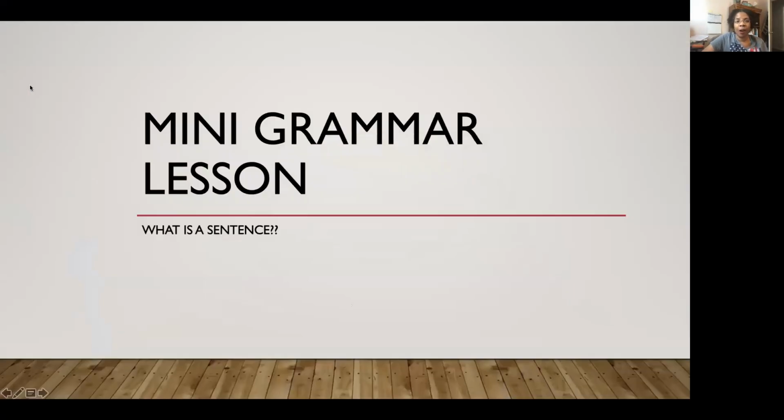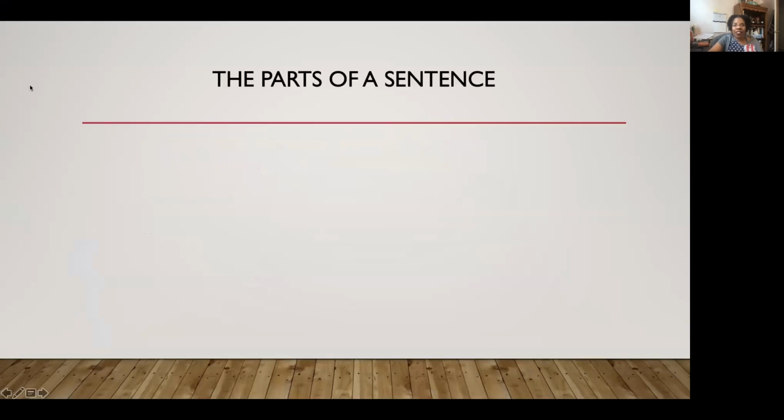So this is one of our mini grammar lessons. What is a sentence? What distinguishes a sentence from a word group? Because we can have groups of words, and those groups of words are not sentences. So let's see the parts of a sentence. Well, we've got to know what the parts are. To be considered a sentence, a word group has these three things.